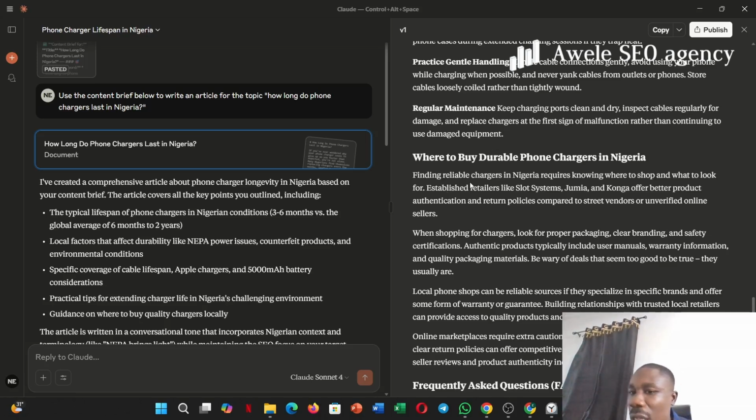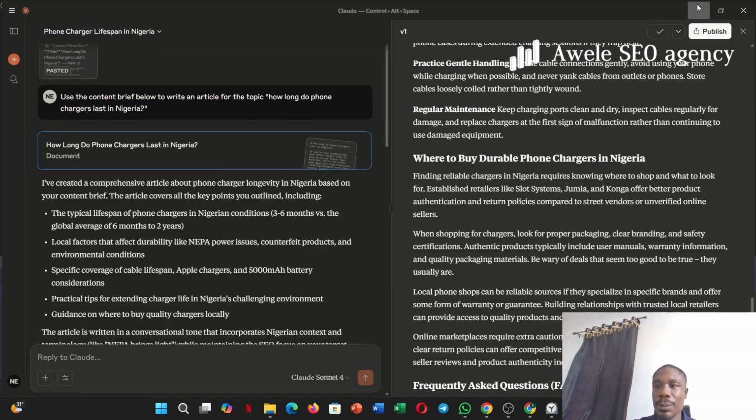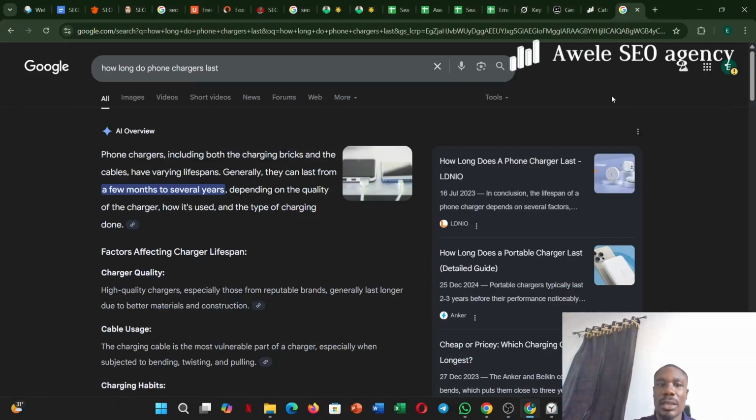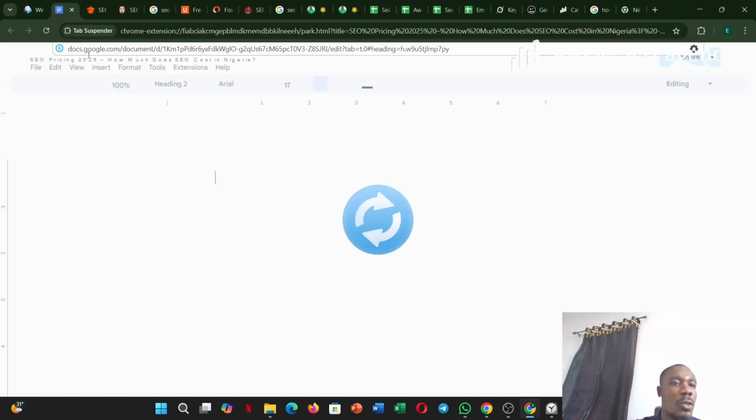Now, where do you buy durable phone chargers in Nigeria? So instead of saying find reliable chargers, you can say you can buy some of our reliable chargers. Now you cannot list your product and put a link close to it. You list your product and encapsulate it with a link. So let's copy this blog post and let me practicalize this for you to see what I'm talking about. So I'll come here and use a new file.